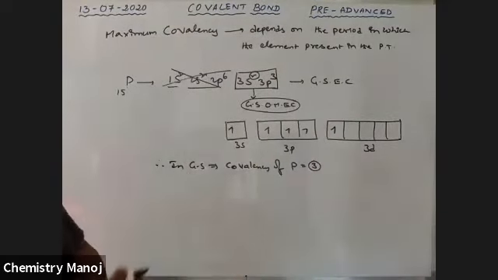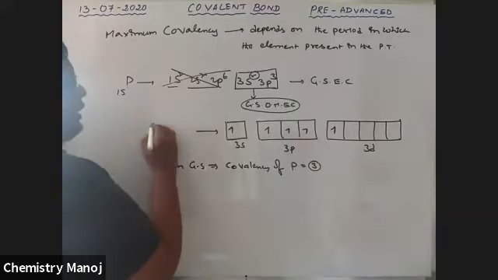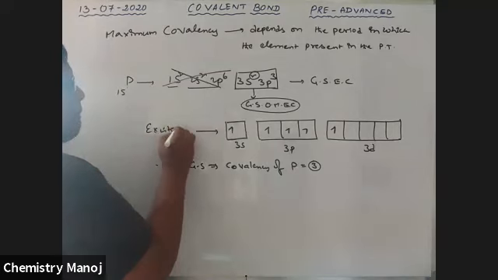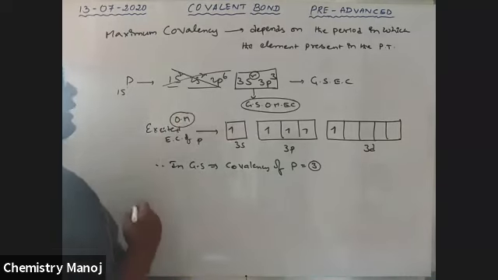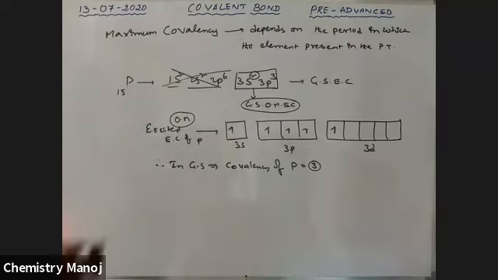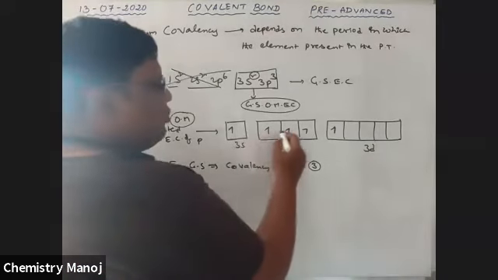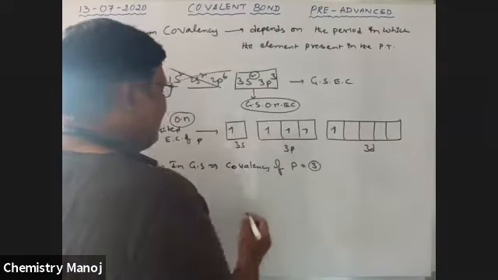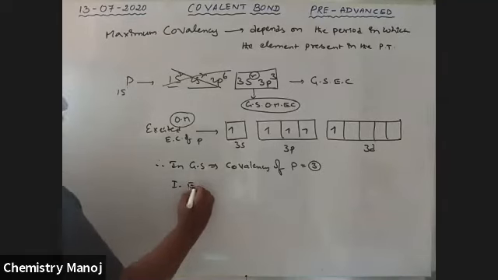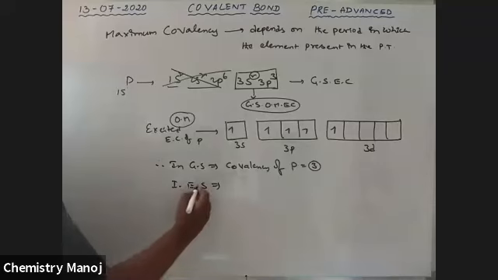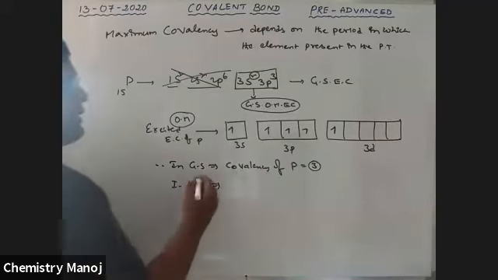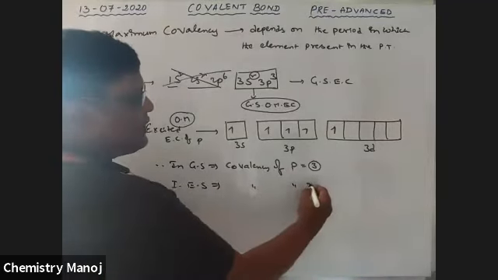After applying energy, it is called the excited electronic configuration of phosphorus. How many unpaired electrons here? 1, 2, 3, 4, 5, so 5 unpaired electrons. Excited means high energy state; ground state means low energy state. In excited state, covalency of phosphorus is equal to 5.